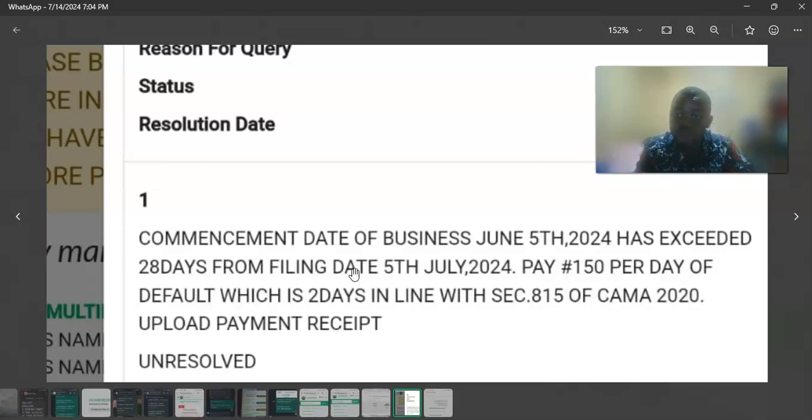This error is caused when, for instance, you got a query on a particular business name registration you are doing, and you didn't attend to that query for the next 28 days. Now, after I solve this particular query, I'm going to show you how you can avoid this query, and you can even go ahead and register a business for the next 3 months, 1 year, and you will not get to pay any of this amount, right?